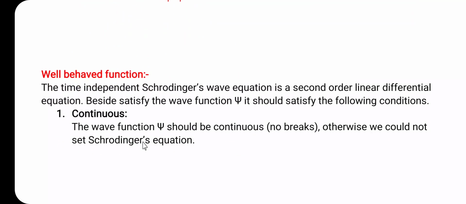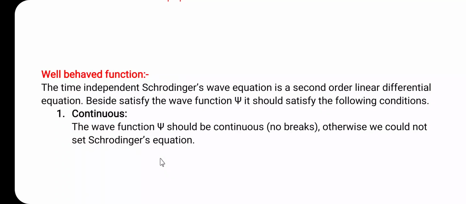Then let us consider the second point, that is a well behaved function or the acceptable function. Here the time independent Schrodinger wave equation is a second order linear differential equation. In addition to being a solution of the Schrodinger equation, the wave function must meet the following conditions. Which are these conditions? It should be finite, it should be single valued, and it should be a continuous function. The function which satisfies all these 3 conditions is said to be a well behaved function or an acceptable function.